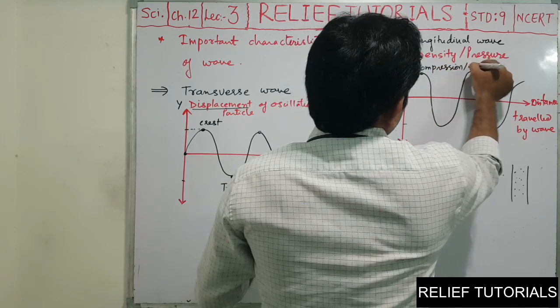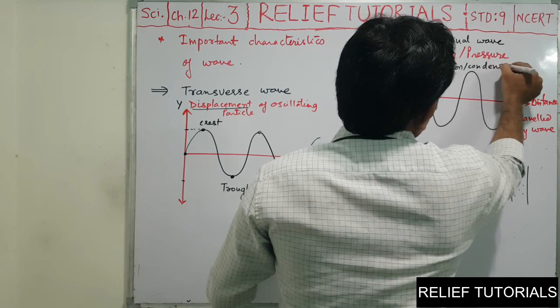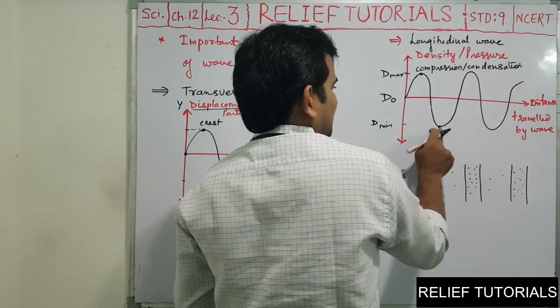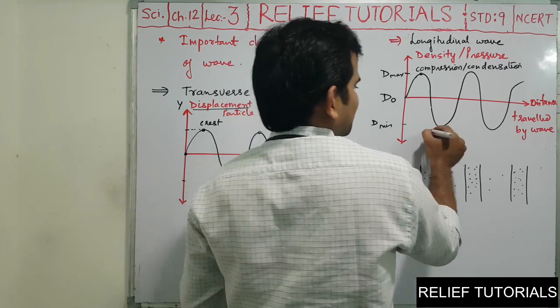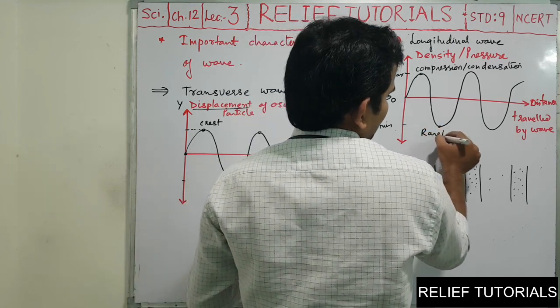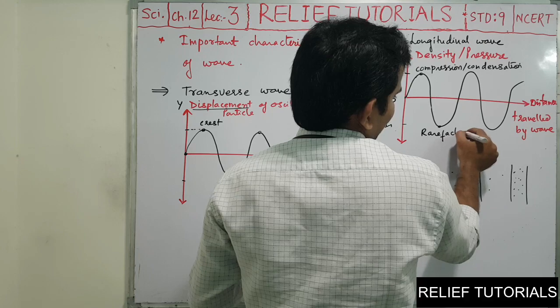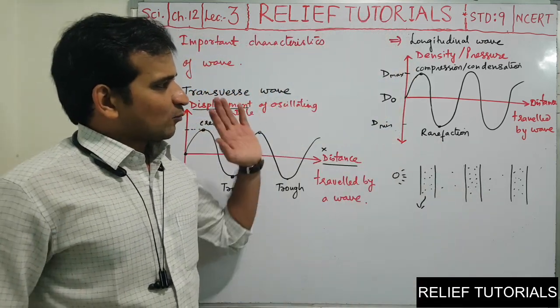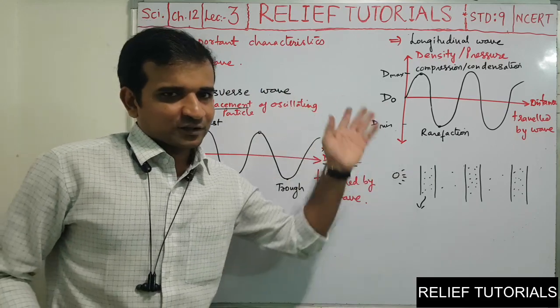This point is also called condensation. The point where the density is minimum is called rarefaction. So a sound wave propagates in the form of compression and rarefaction.